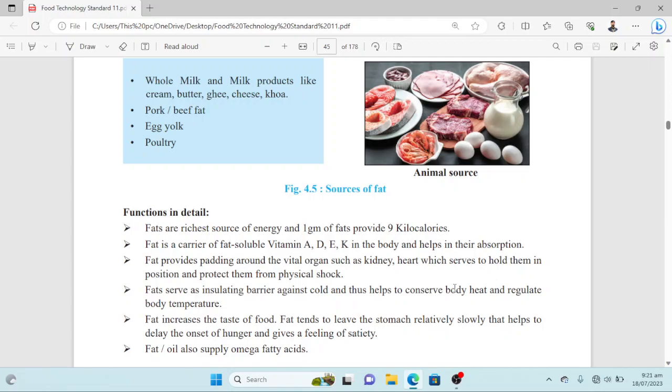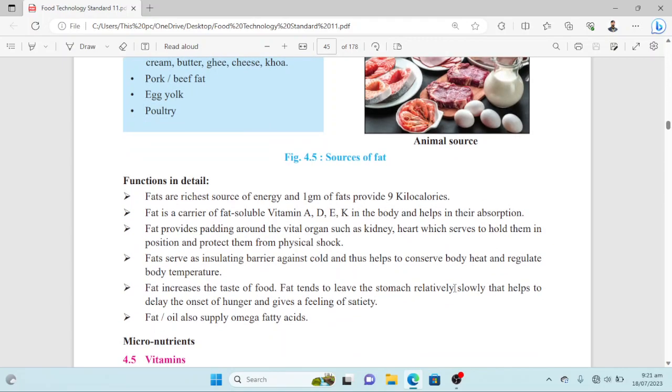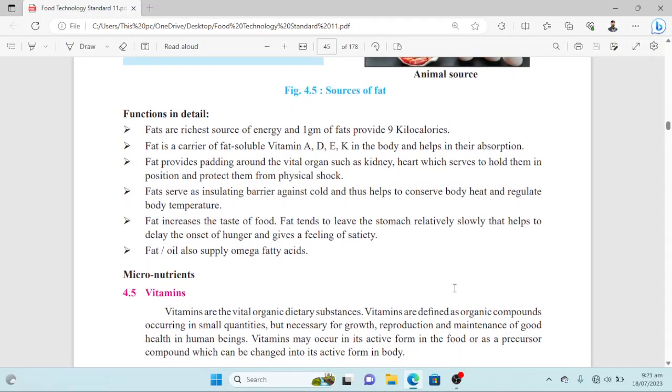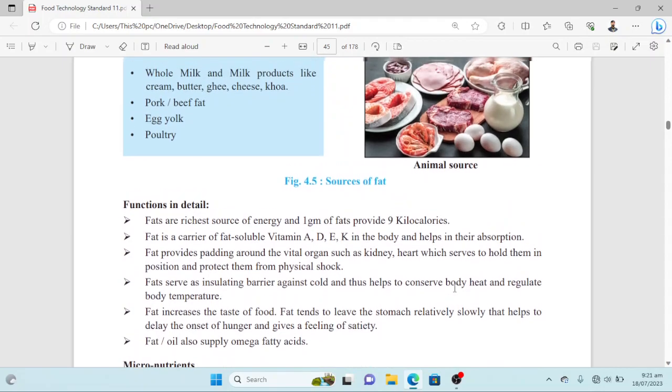Fats serve as an insulating barrier against cold and thus help to conserve body heat and regulate body temperature. So as I have told you, the thermoregulatory effect of fats is very important in the body. To protect against cold, they play a major role. Fats also increase the taste of food.